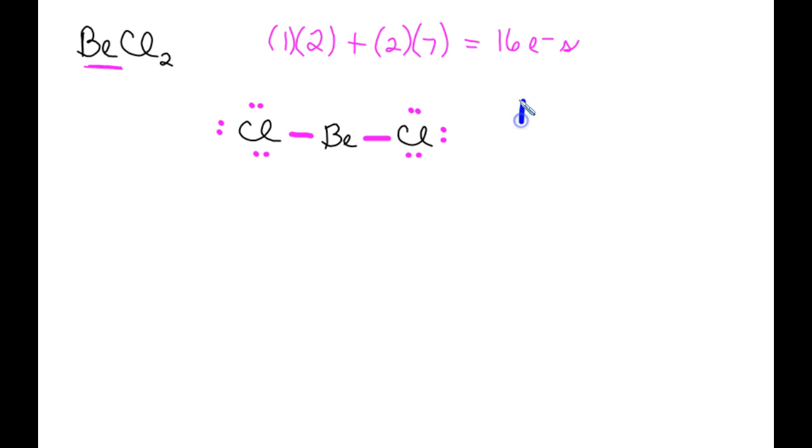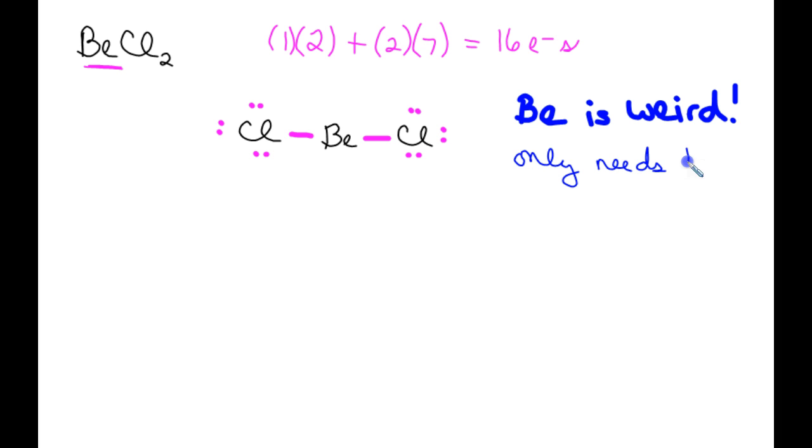Well, beryllium is weird. Beryllium only needs 4 electrons. So this structure is actually finished. And again, just like carbon dioxide, it would be an AX2, so that means it is linear and 180 degrees.